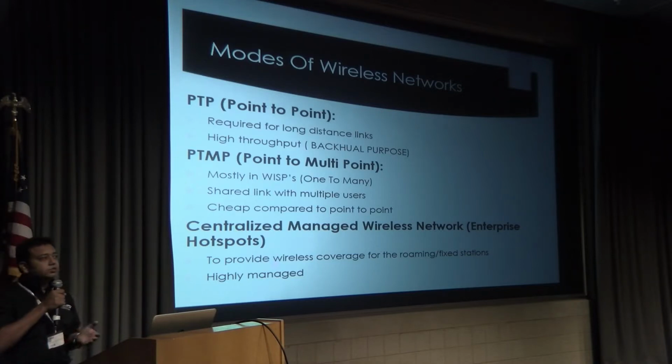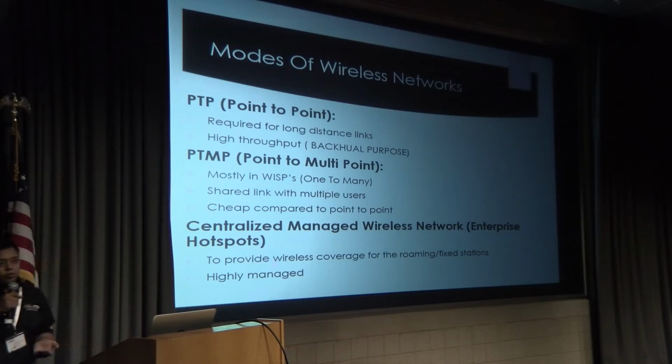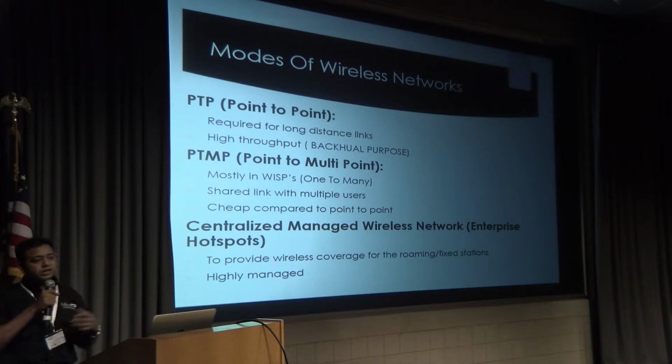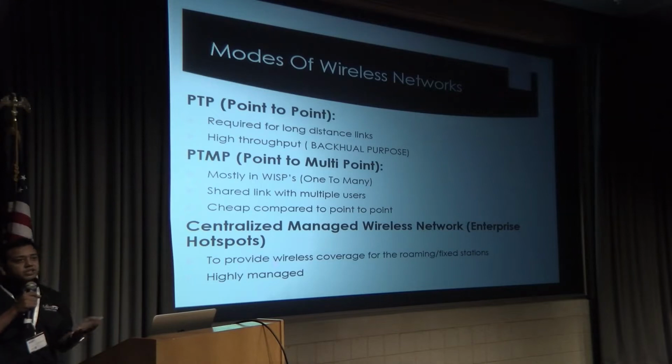Point-to-multipoint links are used mostly in WISP applications where higher throughput is not required, and we can share our link with lower throughput, but it is cheaper in deployment compared to point-to-point links.